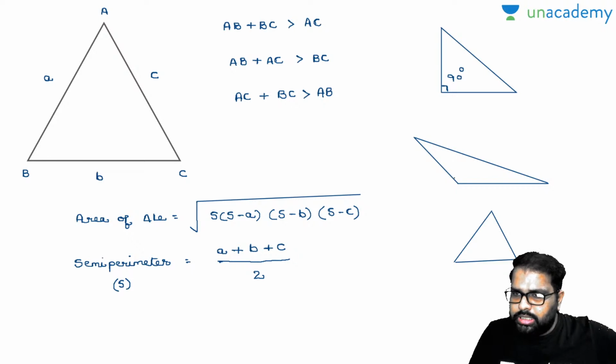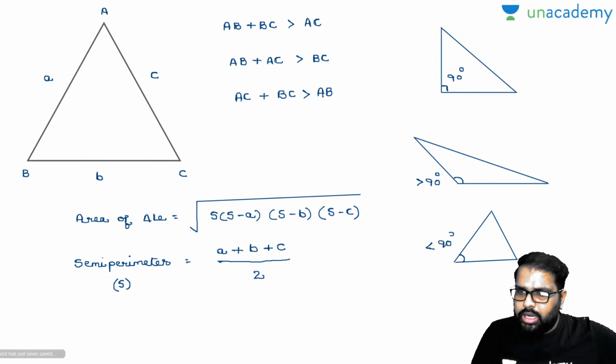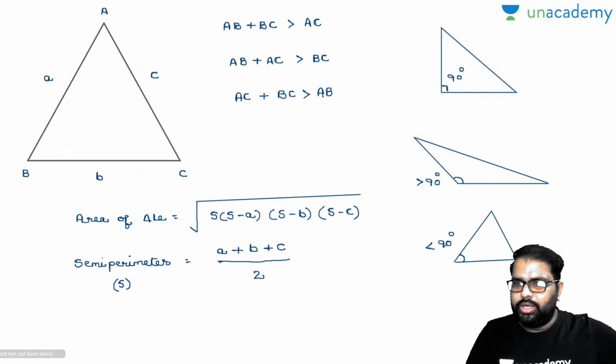This angle is greater than 90 degrees, which you call obtuse angled. Now this angle will be less than 90 degrees, which you call an acute angle. Now this everybody knows, I'll write it down here.